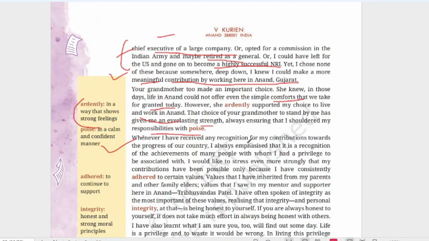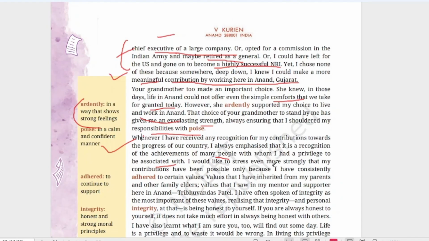Whenever I have received any recognition for my contributions towards the progress of our country, I always emphasize that it is a recognition of the achievements of many people with whom I had a privilege to be associated. So, whenever he was being awarded for anything, he always remembered that it is not only his achievement but of many people. He was working with a group of people, so the achievements he received were also the contribution of these people.